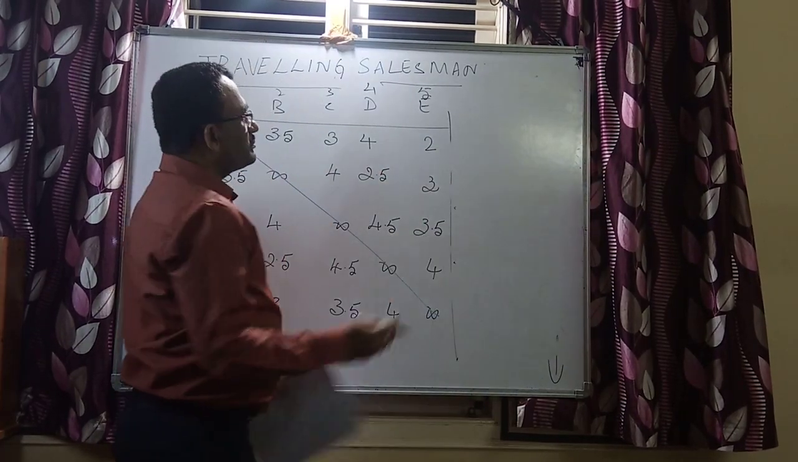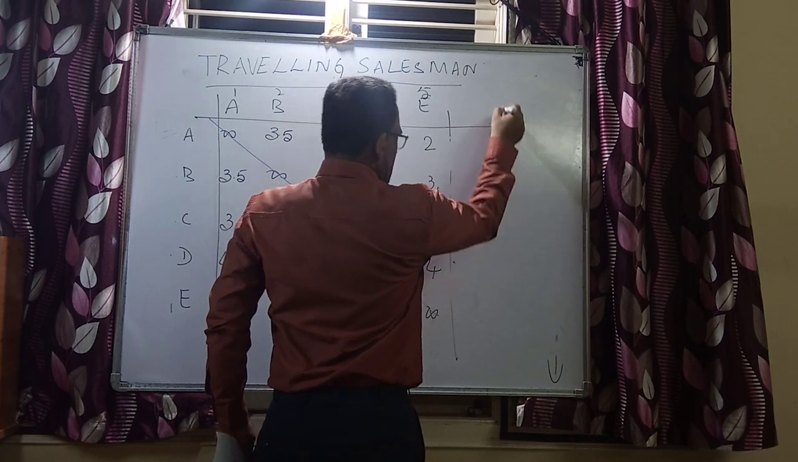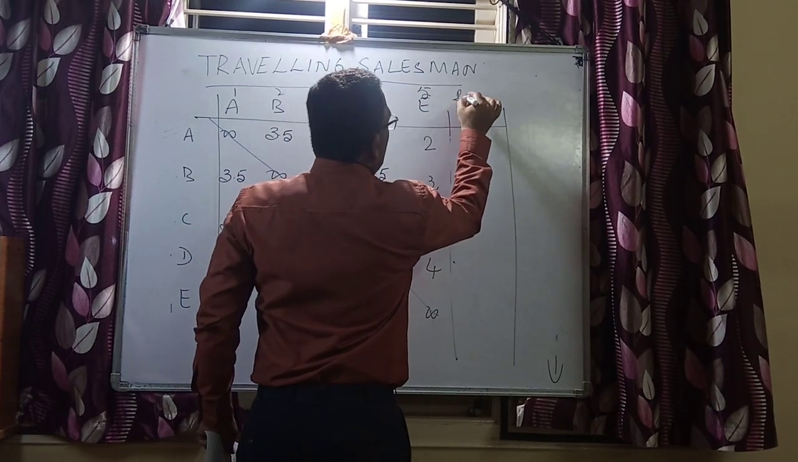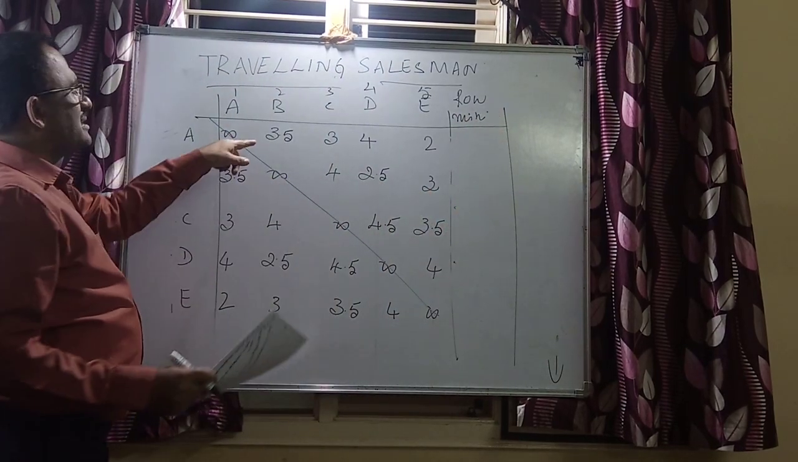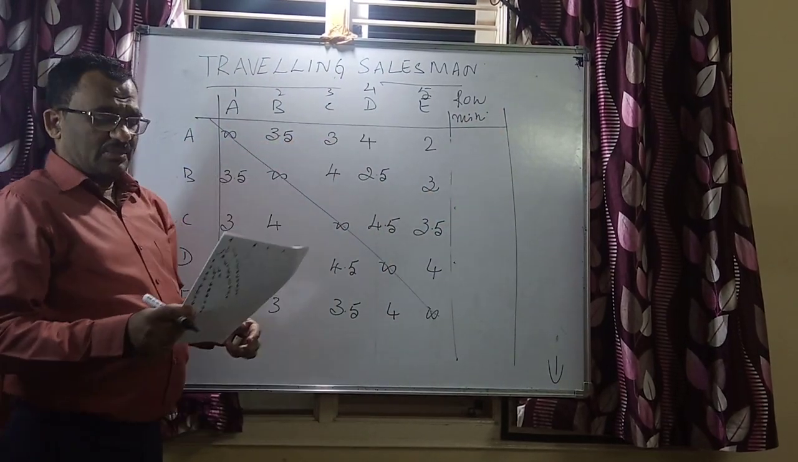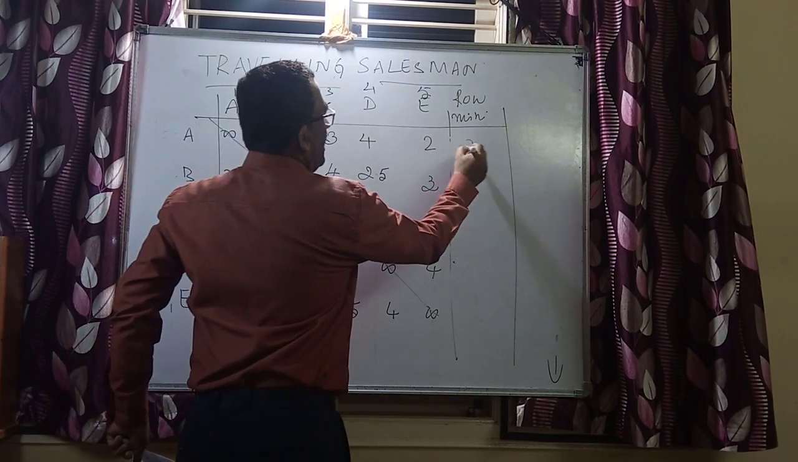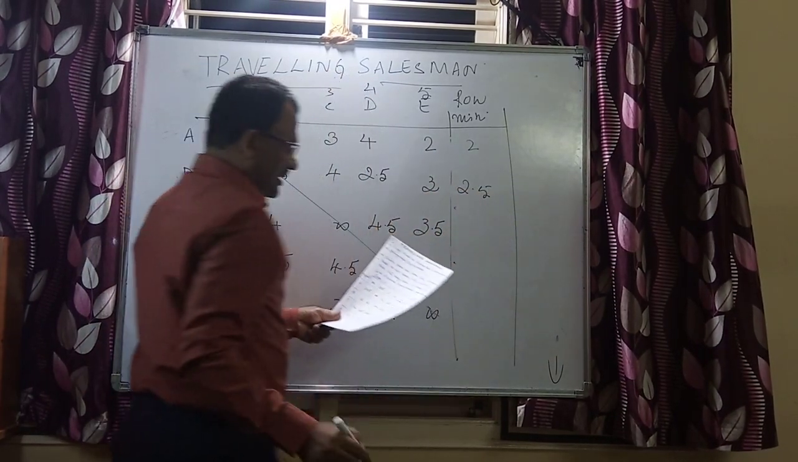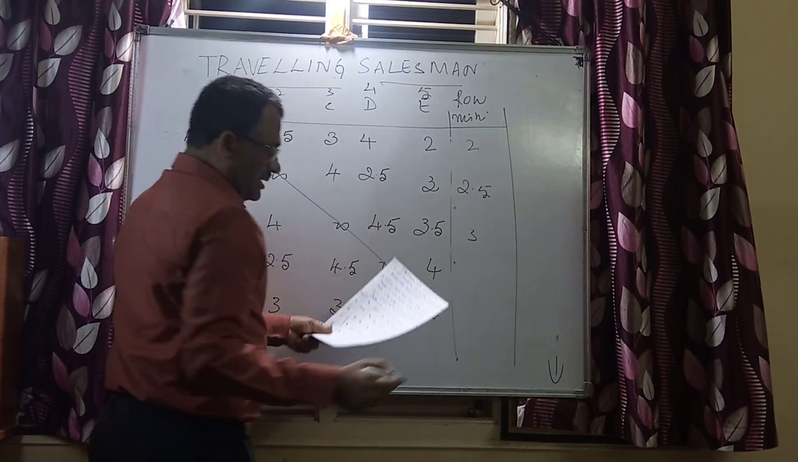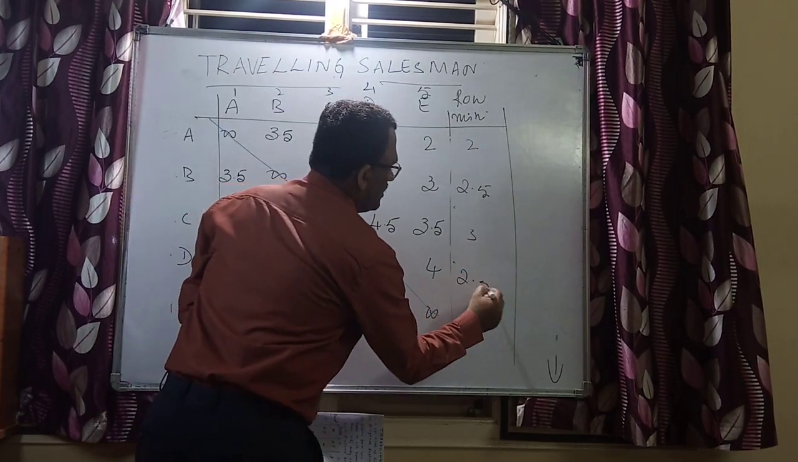Let me follow the same rule. Taking the row minima: the minimum in the first row, the least number, is 2. Similarly, the second row is 2.5. I am just taking the minimum numbers. Next, this is 3. Next, this is 2.5. Next, it is 2.